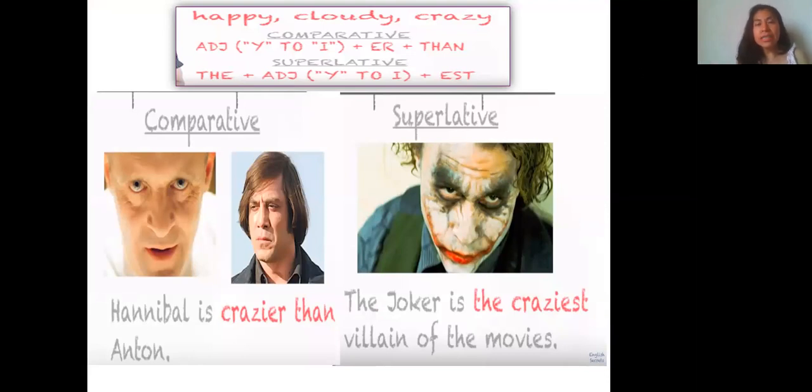Example, the adjective crazy. In comparative, we said, Hannibal is crazier than Anton. However, in superlative, we said, the Joker is the craziest villain of the movies.